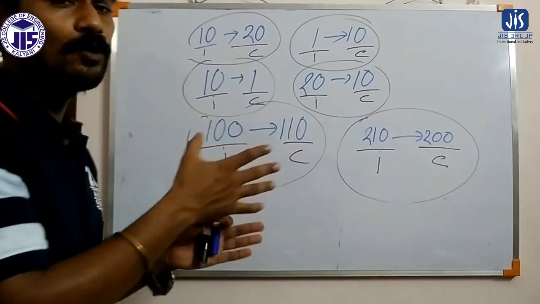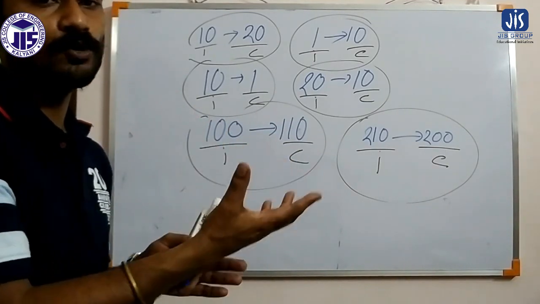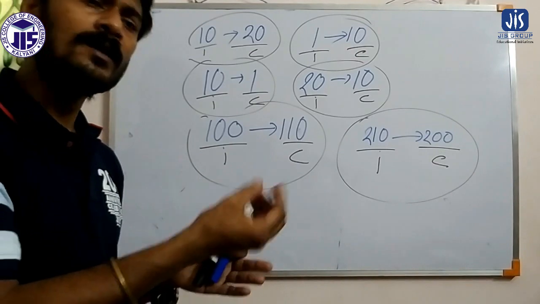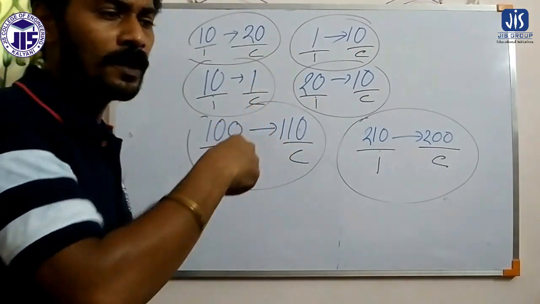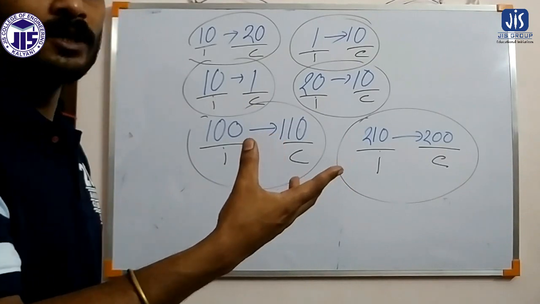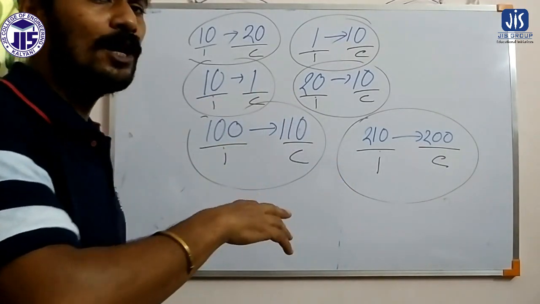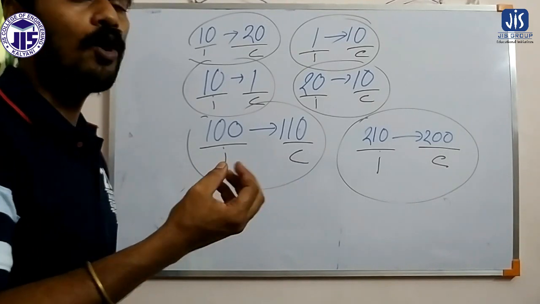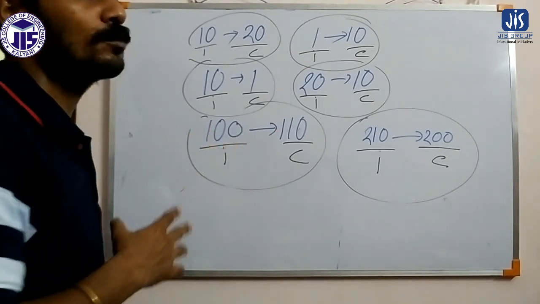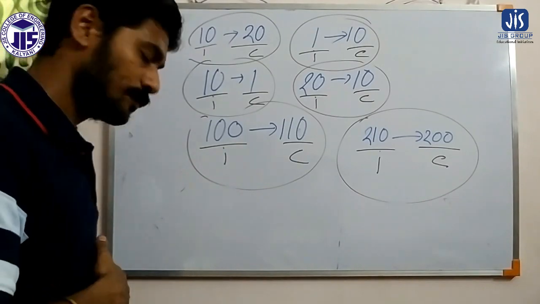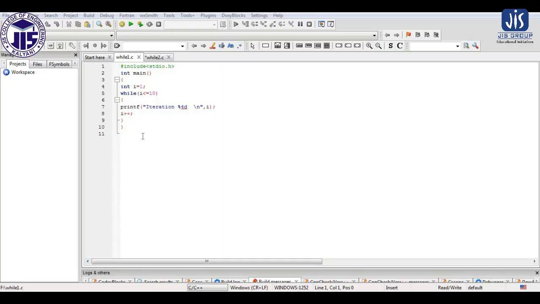By using different initialization values and different conditions, we can execute a particular statement the same number of times, as I have shown here. Now I am going to explain that through programming also: using a while loop, how we can execute a program and what kind of output we get from its execution. This is a very simple program I have taken to show how to write a while loop in C programming and how the while loop gets executed.